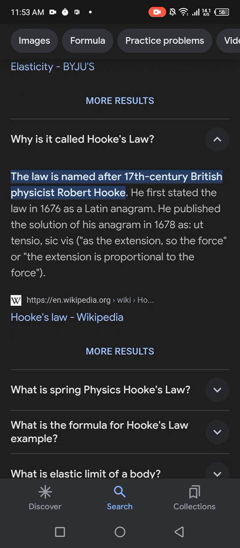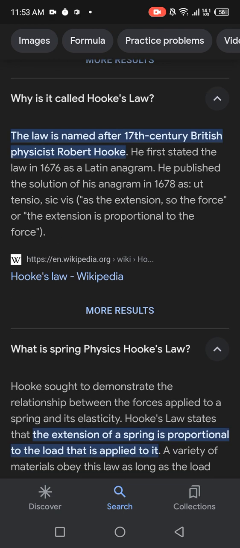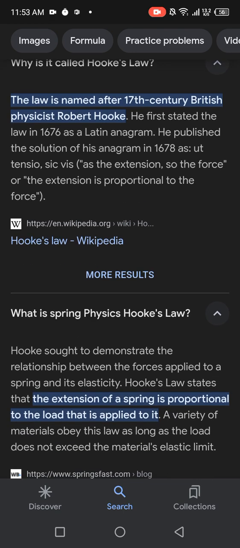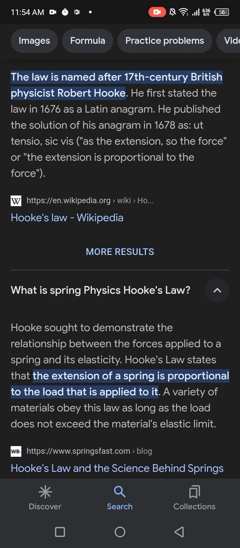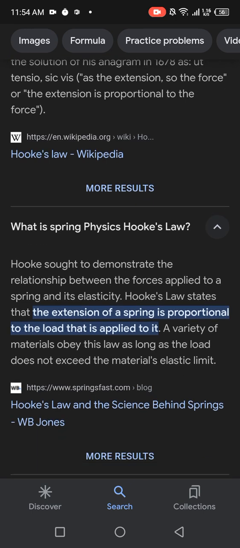Next: what is spring physics? Hooke's law demonstrates the relationship between the force applied to a spring and its elasticity. Hooke's law states that the extension of a spring is proportional to the load applied to it. A variety of materials obey this law as long as the load does not exceed the material's elastic limit.